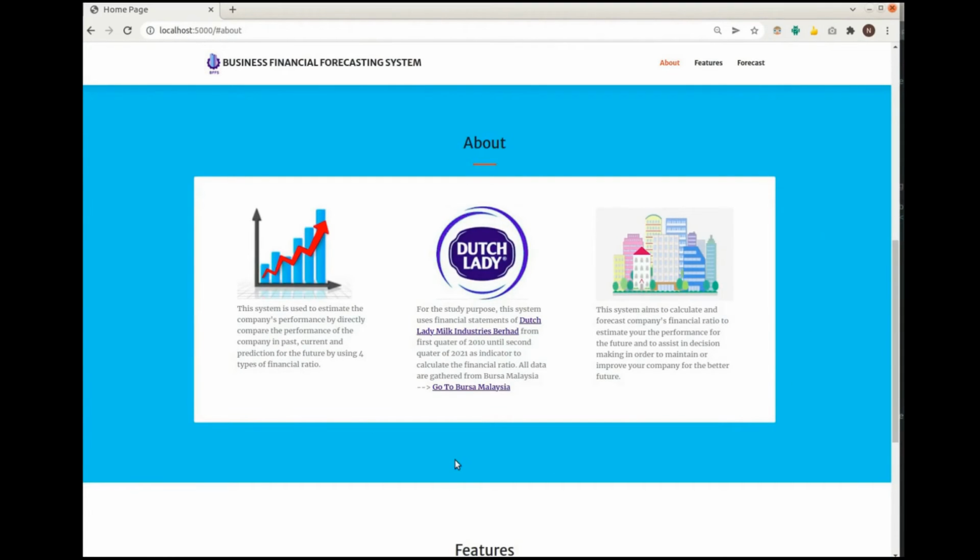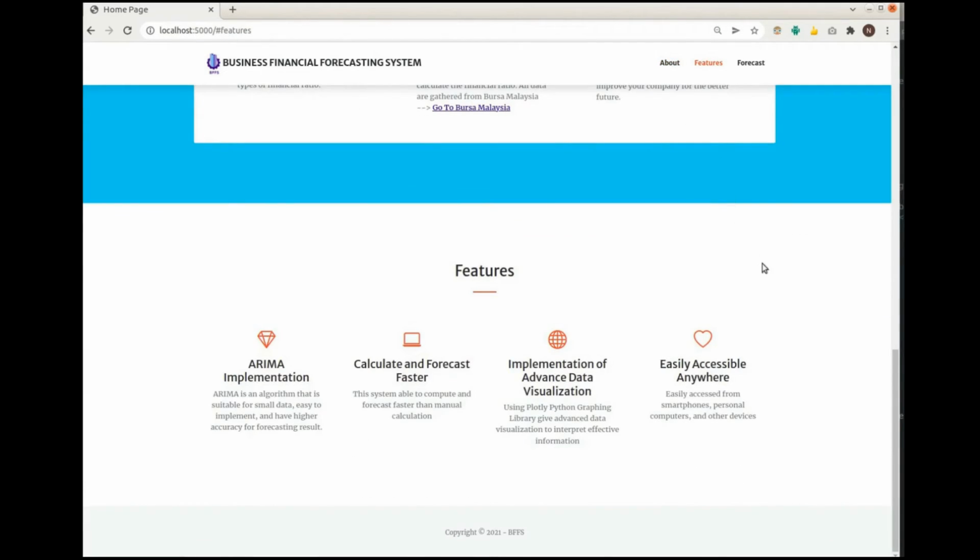This page will tell about what the system is, what data is used, and what the system aims to do. Next, if the user wishes to go to the features page, they can click on this button and be redirected to the features page. This page displays the features involved in the system: ARIMA, which calculates master, implement data visualization, and accessible anywhere.